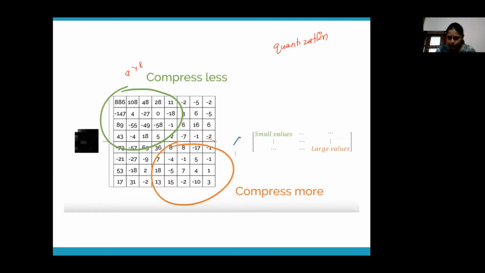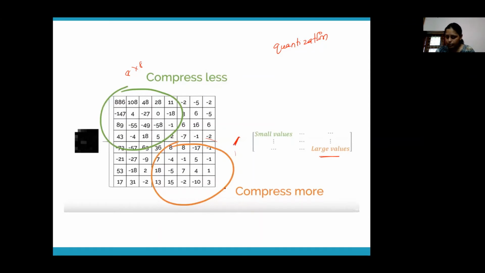You can see here, this is the divide symbol, and there is a matrix over here. This matrix, which is called a quantization matrix, has small values here and large values towards here. Why? Because we want to round off these values to 0.